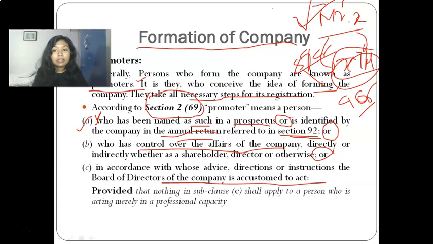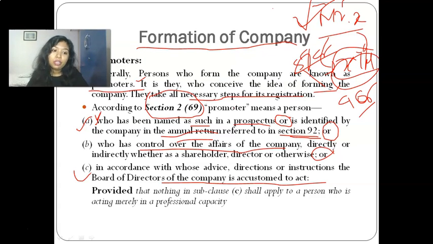In that case also he may have the control by which he may give any advice or direction or instruction to the board of directors, and the board of directors are forced to act on such advice, direction or instruction. So directly or indirectly, this Mr. X is controlling the company one way or the other. So that person will be called as promoter.